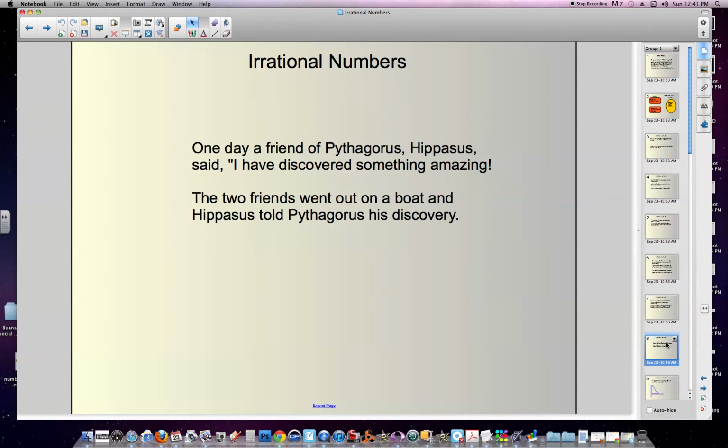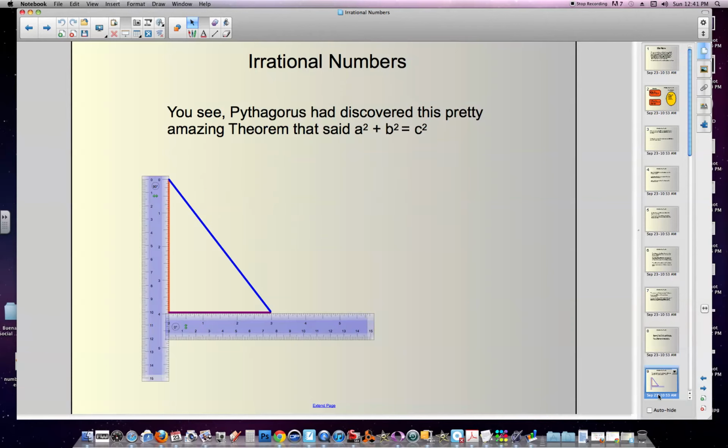And one day a friend of Pythagoras's, his name was Hippasus, said, I've discovered something amazing. I didn't finish my quotation, sorry. The two friends went on a boat. We're better to discuss math than on a boat. And Hippasus told Pythagoras his story.